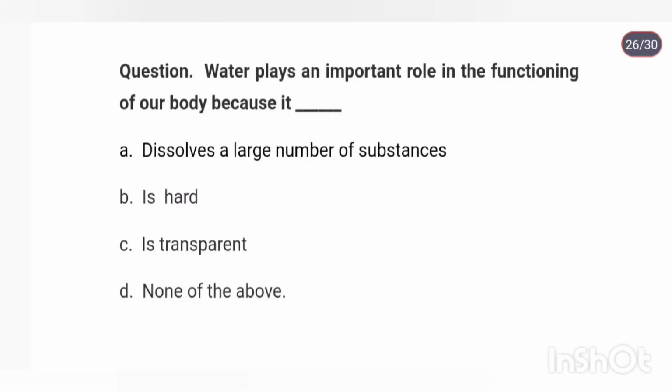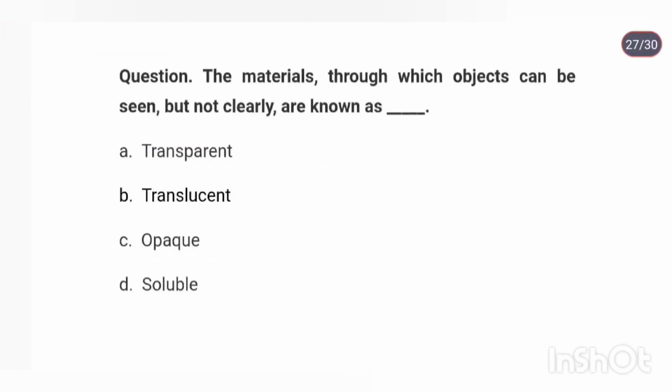Water plays an important role in the functioning of our body because it dissolves a large number of substances. The materials through which objects can be seen but not clearly are known as translucent.